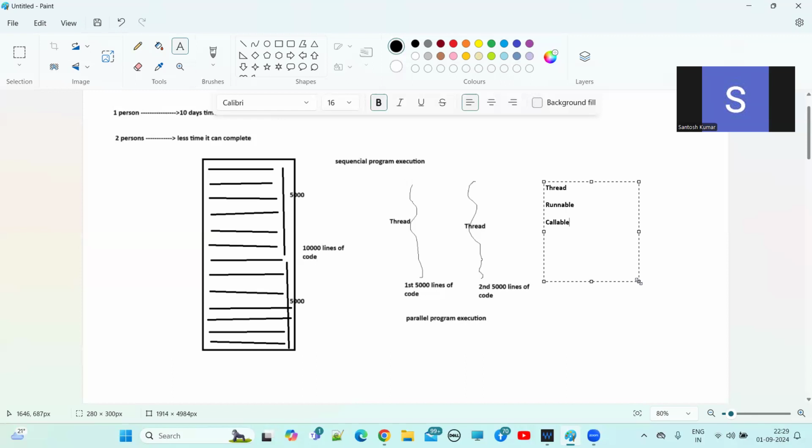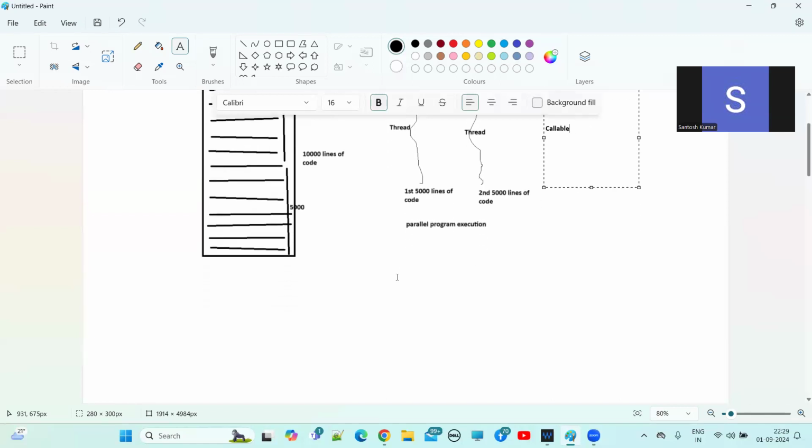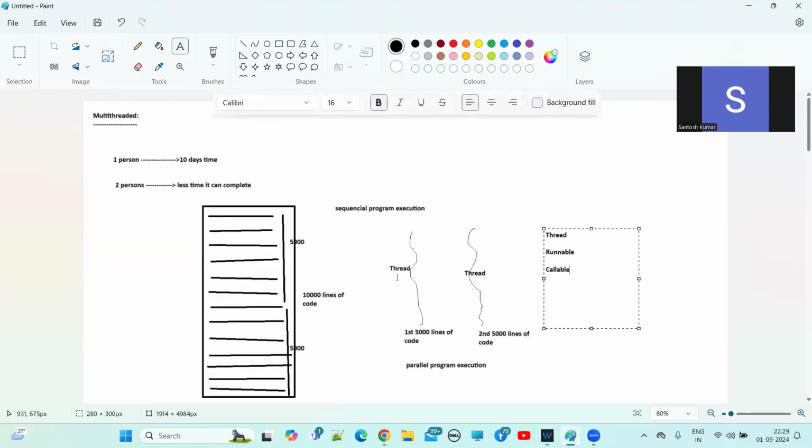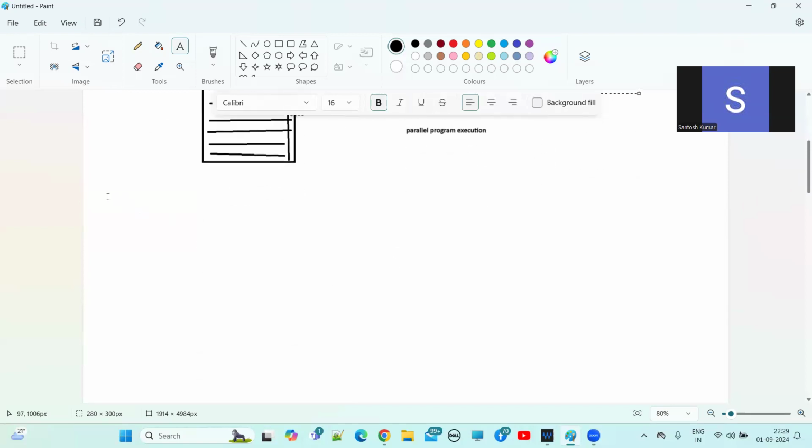In the case of multi-threading, multiple threads can run simultaneously and perform specified tasks simultaneously, so that the performance of the application will be improved. Hope you understand the multi-threading concept at a very high level. This is one of the features of Java, guys. Now let me write one point here.